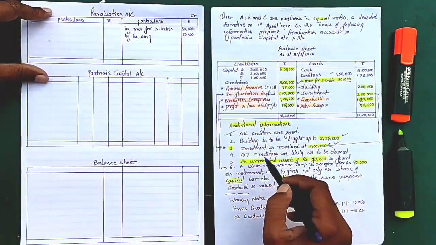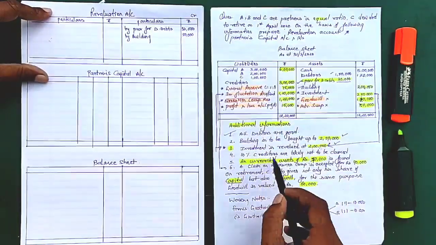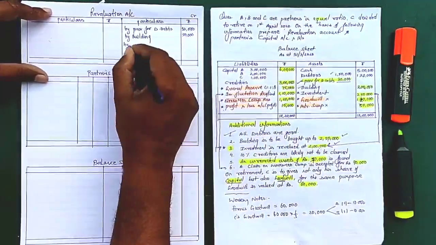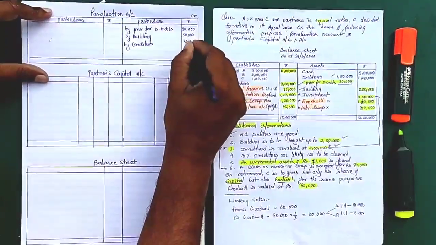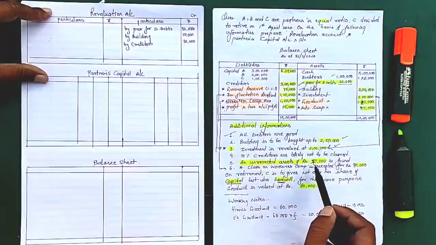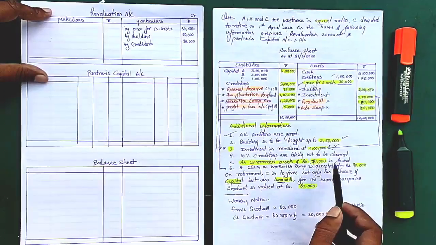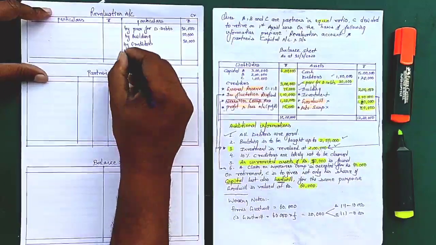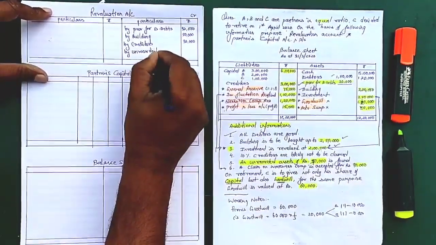Then next is 10% of creditors are likely not to be claimed. So there are creditors of 3 lakh and 10% of 3 lakh, it looks like they will not take money, so that's a good news. So we'll write it over here by creditors, and 10% is 30,000. Okay, then next if you see unrecorded assets, fine, so it's a good capital gain. All of a sudden we earned 70,000 rupees, we have assets of 70,000 which we didn't know about, but now we come to know, so we have to record it as a gain. So you can say by unrecorded assets.